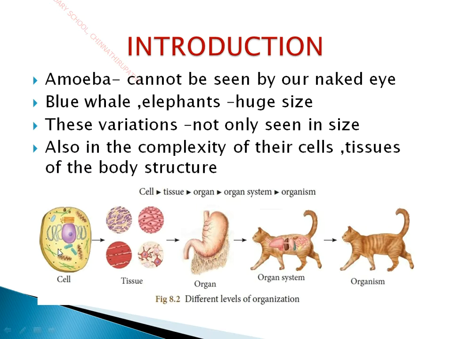But if we take an example of a multicellular organism, different cells combine together to perform a similar function, and that is nothing but tissues. Different tissues combine to form an organ, and the organs form the organ system, and the organ system forms the whole organism. For example, in human beings, we can take an example of any one system.